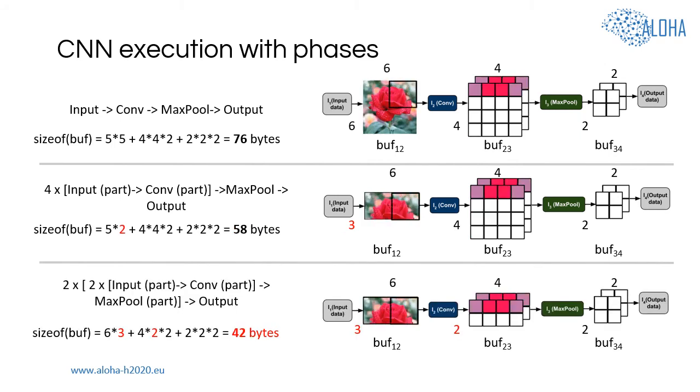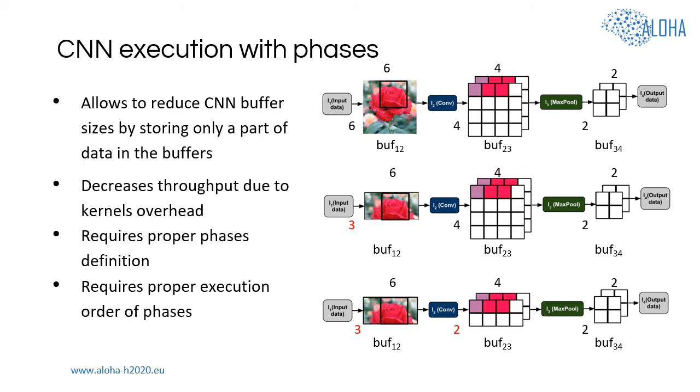The same idea can be applied to the buffer between the convolutional and pooling layers. On the slide, you can see the third example, where both convolutional and pooling layers process their input data by parts, and the total amount of memory required to store CNN buffers is reduced even further. Recall execution of a neural network, where only parts of input data are stored in buffers between the layers, execution with phases, where a phase is a computational step when a layer processes part of its input data.